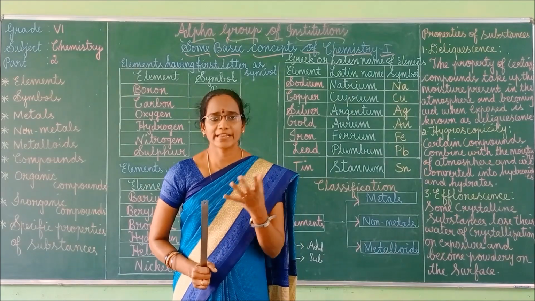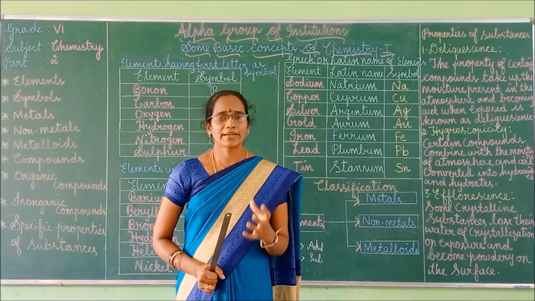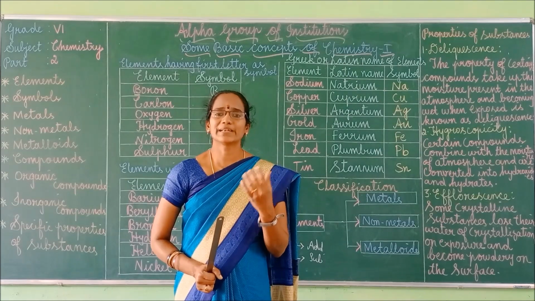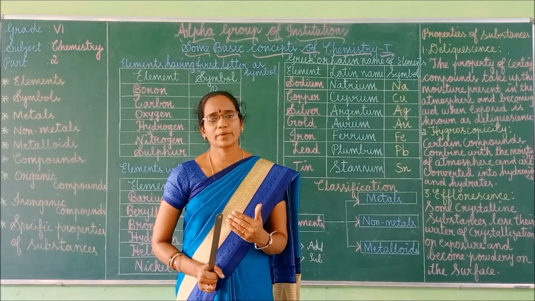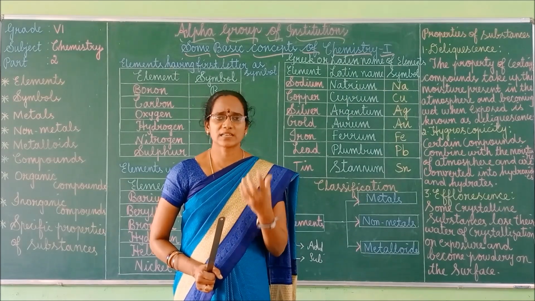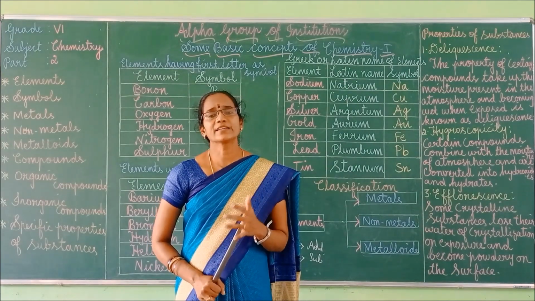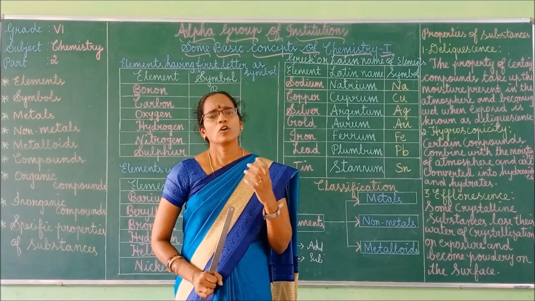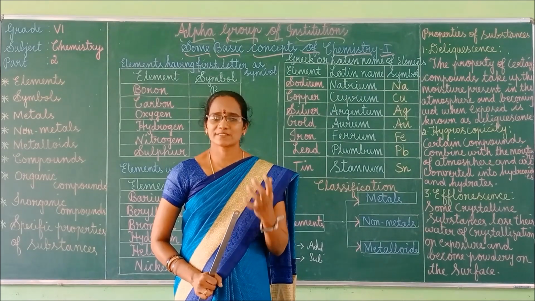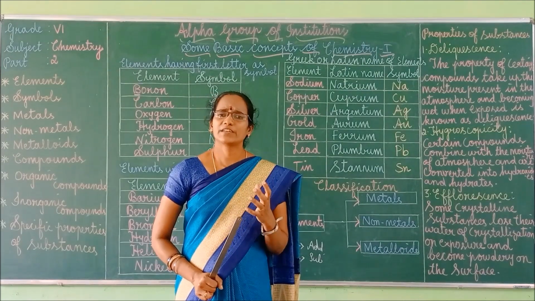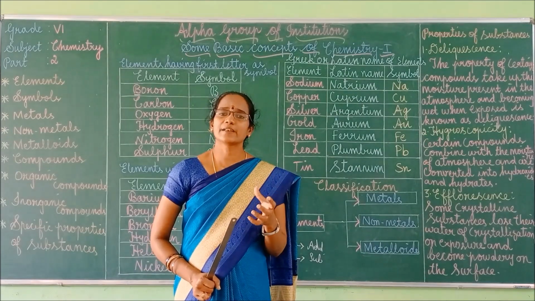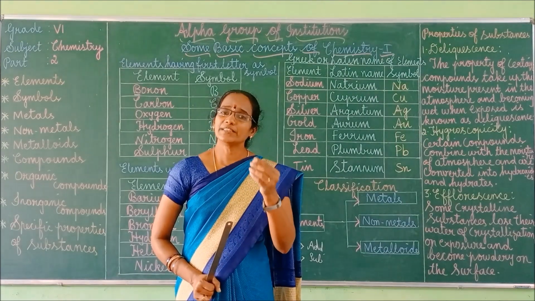Metals are shiny in appearance. Metals can be made into very thin sheets.